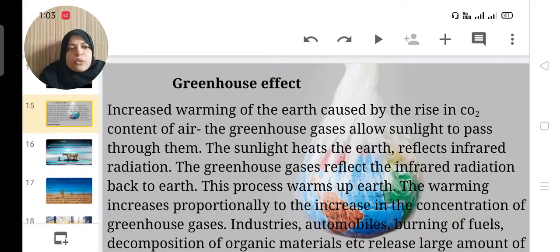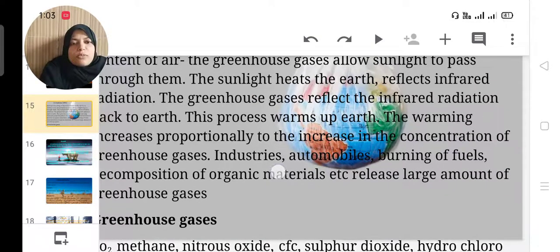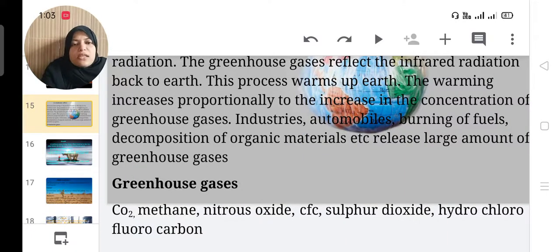Industries, automobiles, burning of fuels, decomposition of organic materials, etc. release large amounts of greenhouse gases. And which are the greenhouse gases?